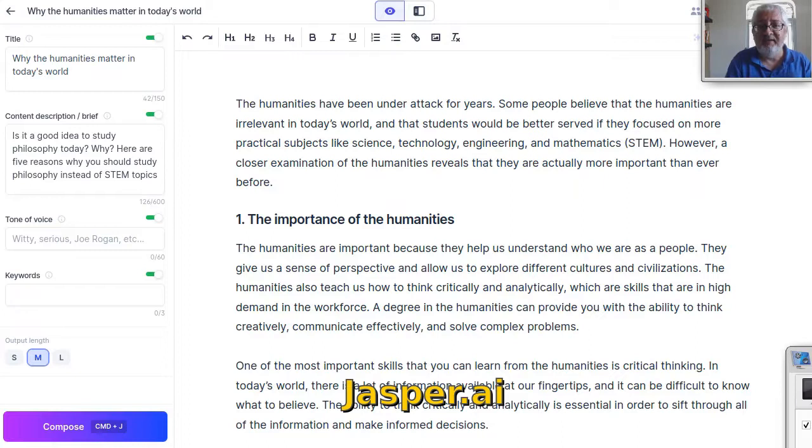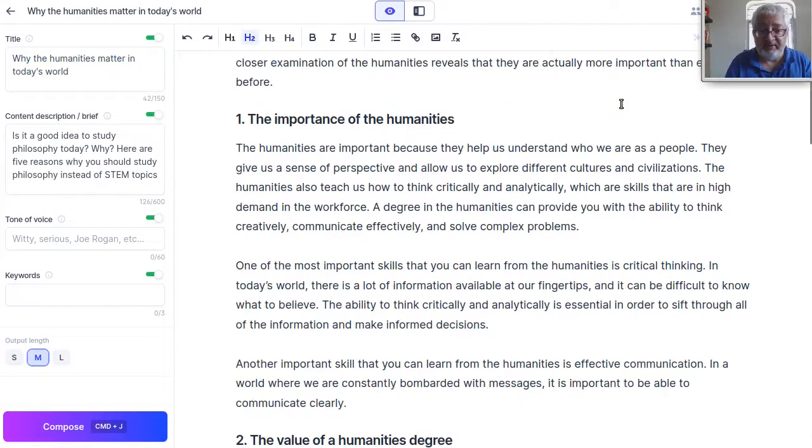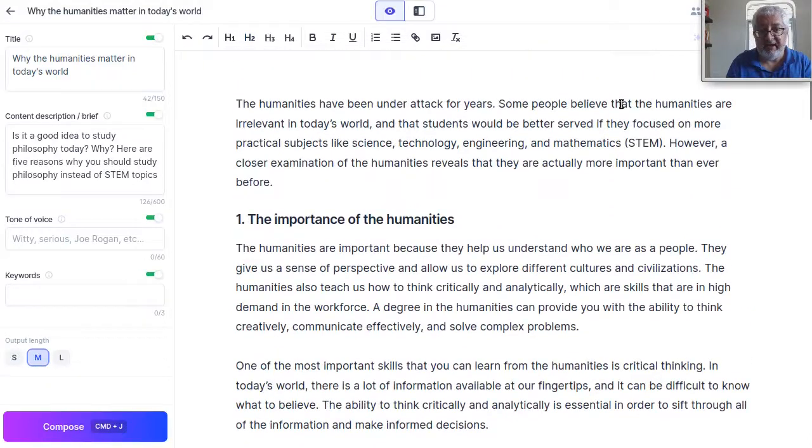Jasper.ai is the domain, and this thing produces text. It can write articles, it can write blog posts, it can write presumably also term papers. As philosophers, we're interested in what this thing can do and how well it works. So this is what we will try out today.